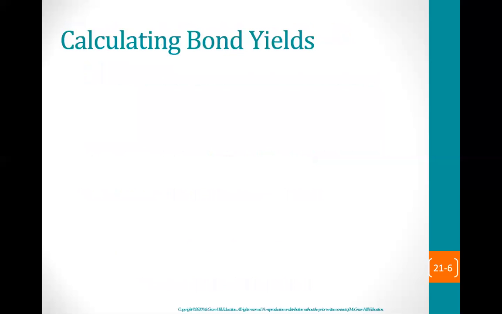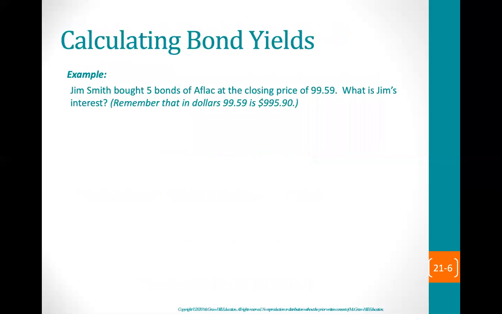Calculating bond yields is similar to calculating stock yields. Jim Smith bought 5 bonds of Aflac at a closing price of 99.59. What is Jim's interest? Remember that 99.59 is the percent. So in dollar amounts, that is $995.90.